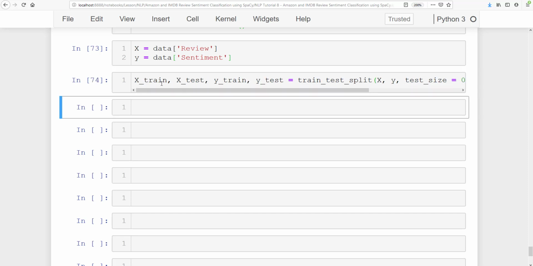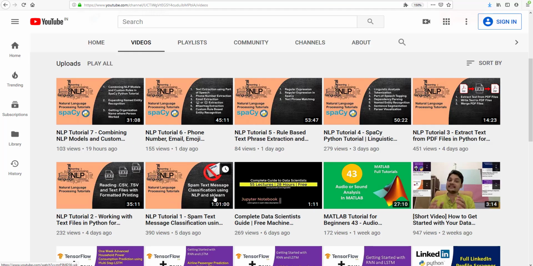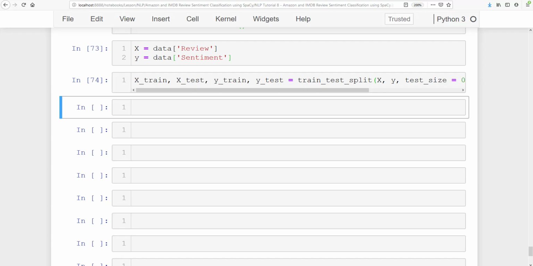All right, so here we have got X train, X test, Y train, and Y test. Now do you remember I had created a pipeline in the first lesson? The pipeline helps us to perform the operations at the same time for the training and the testing data as well. We don't need to prepare the data for training and testing separately. So first, I'm going to check the shape of the training data set as well as the shape of the test data set.